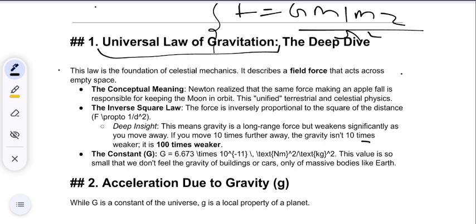See, there are 3 laws of motion which were established by Isaac Newton. Okay, what was the first law of Newton? First law of motion.